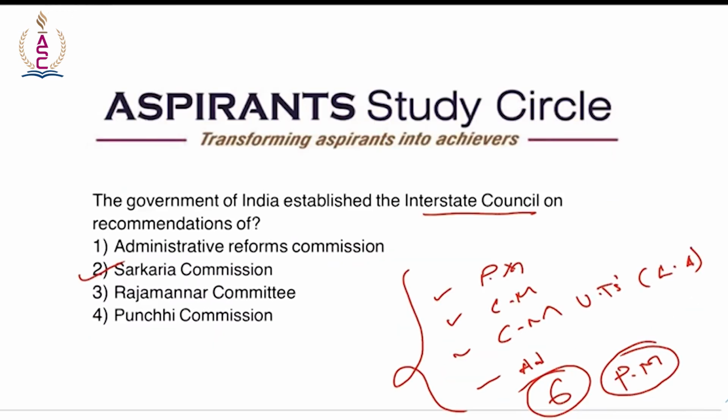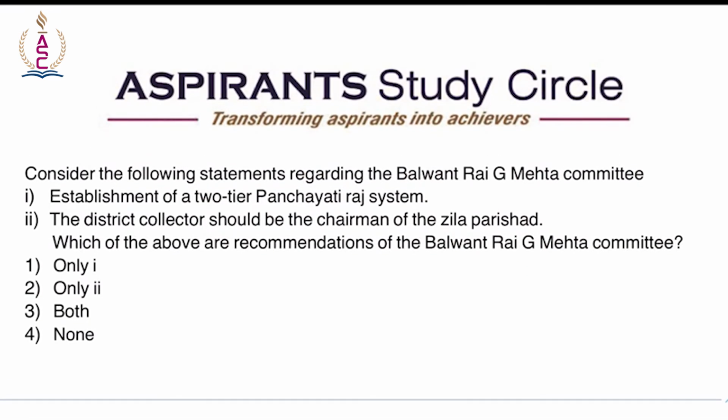So moving on to the next question. Consider the following statements regarding Balwant Rai Mehta Committee. One, establishment of a 2-tier Panchayati Raj system. Two, the district collector should be chairman of the Zilla Parishad. Which of the above are recommendations of Balwant Rai Mehta Committee? So the chairman of this committee, yes, it was Balwant Rai Mehta. The committee submitted its report in 1957. And what did it recommend? It recommended the establishment of a scheme of democratic decentralization. So democratic decentralization, what exactly does that mean?